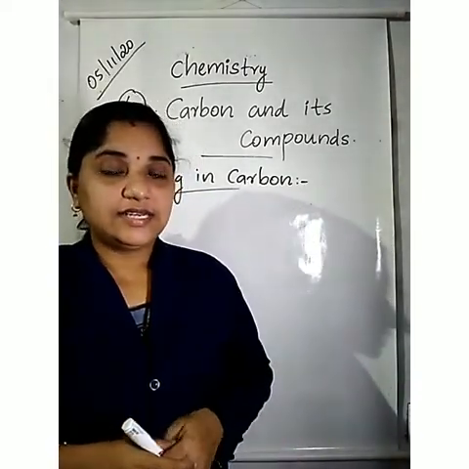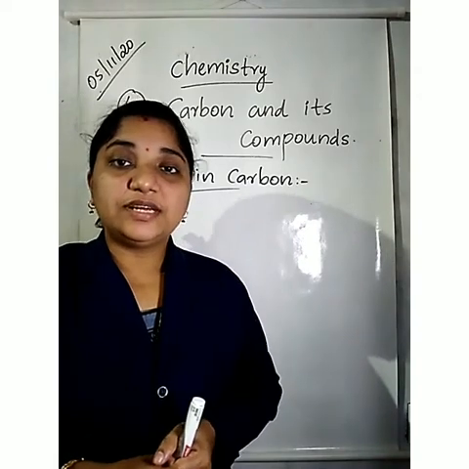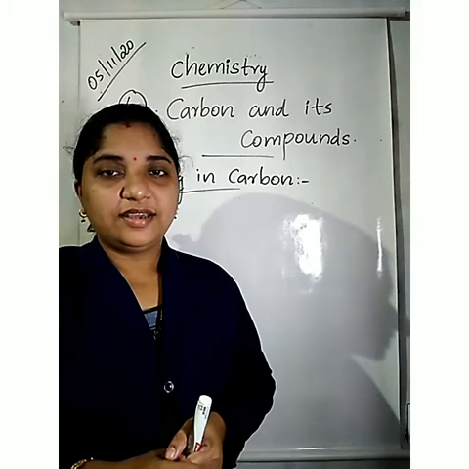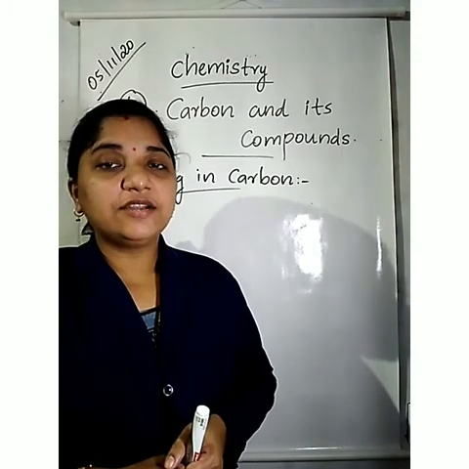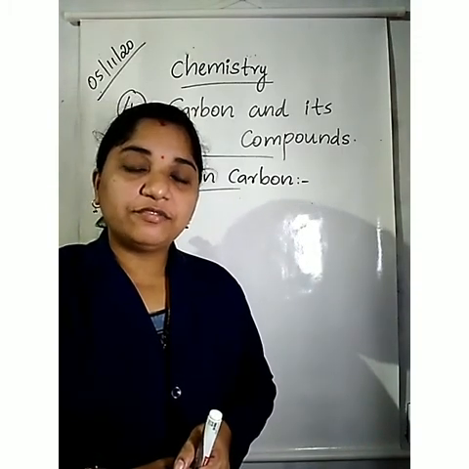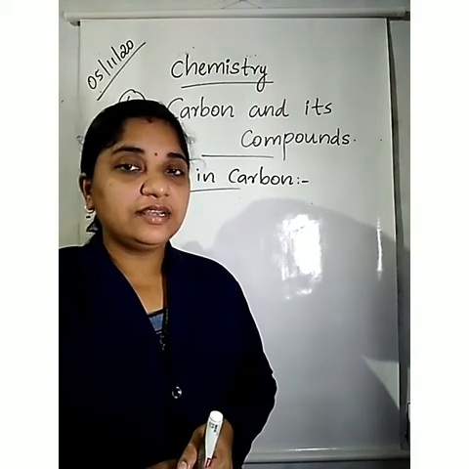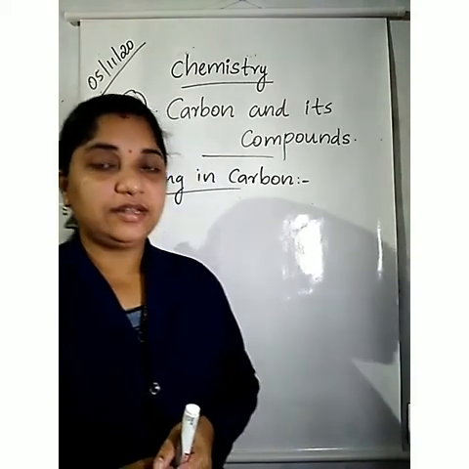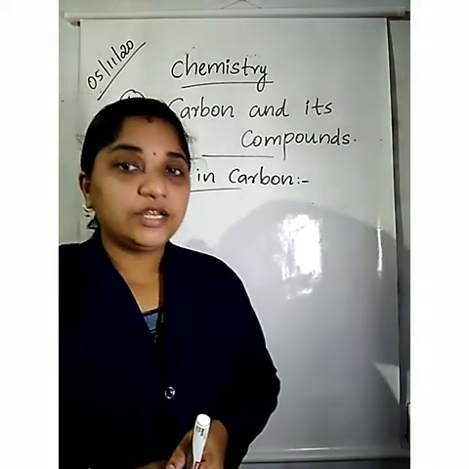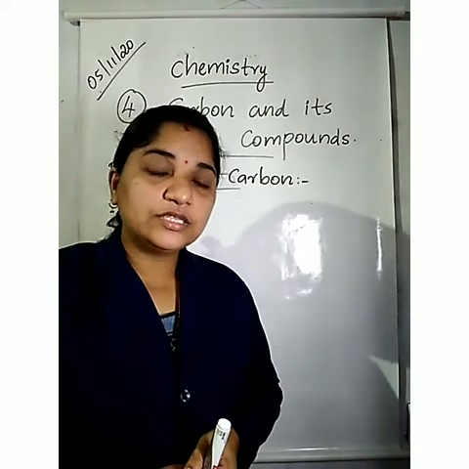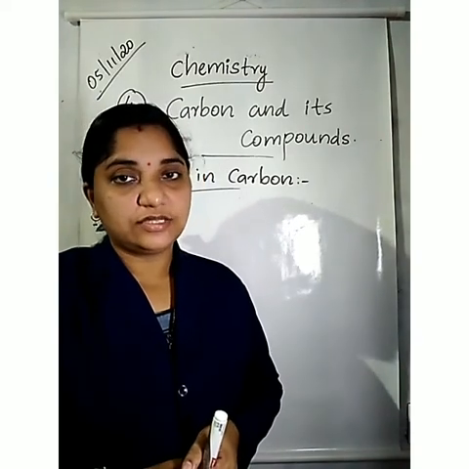In the last lesson, we learned about ionic compounds. Ionic compounds are formed by transfer of electrons from a metal to a non-metal, or by losing or gaining electrons.